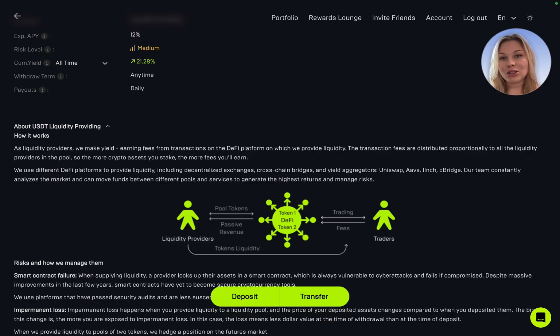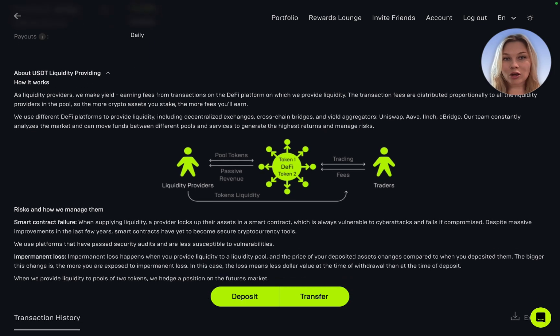There are a couple of risks to keep in mind. First, there's smart contract risk, meaning there's always a chance of bugs or vulnerabilities in the smart contracts used by these pools. We use platforms that have past security audits, have a provable track record, and are overall less susceptible to vulnerabilities. The second risk is impermanent loss, which happens when the value of your deposited assets changes due to price fluctuation. To manage this risk, when we provide liquidity to pools of two tokens, we hedge a position on the futures market. The DeFi sector is actively developing, and if you, like us, are betting on digital assets, all you need to do is accumulate and invest in digital assets.